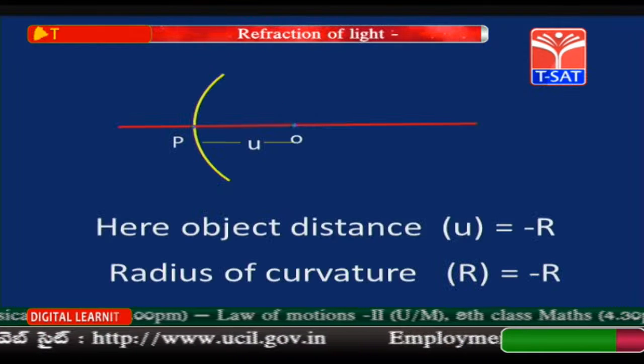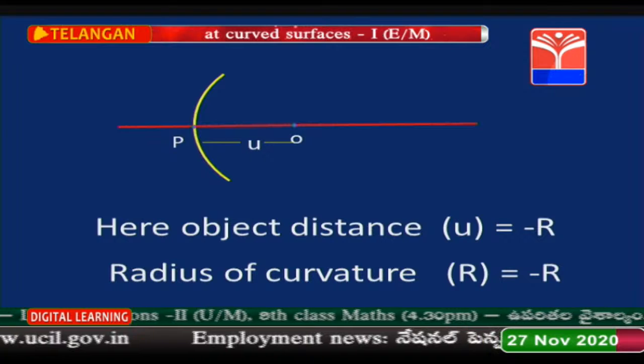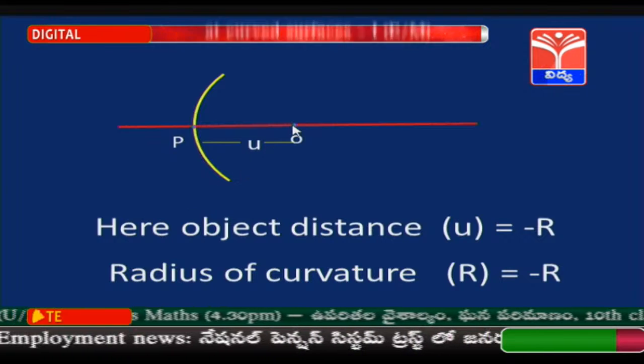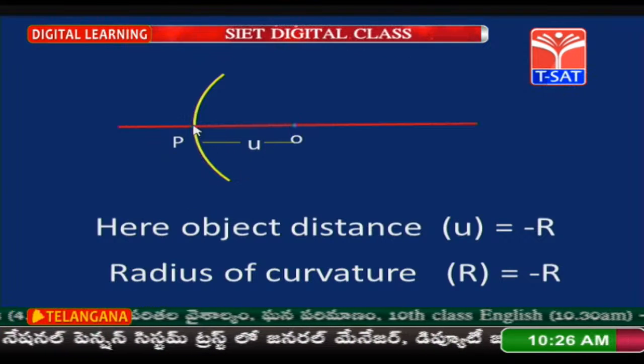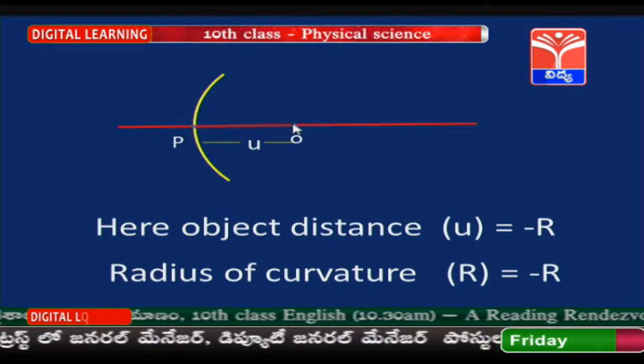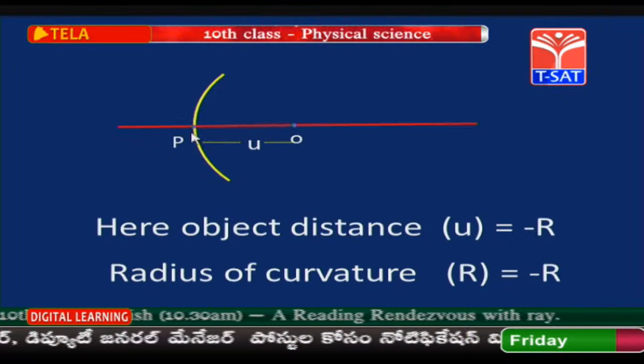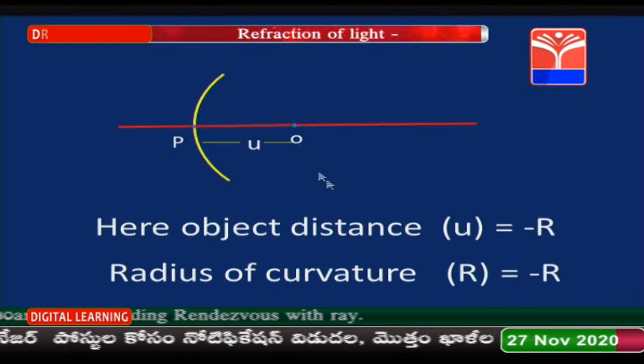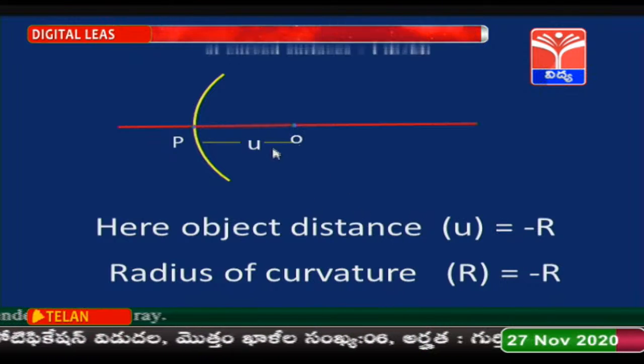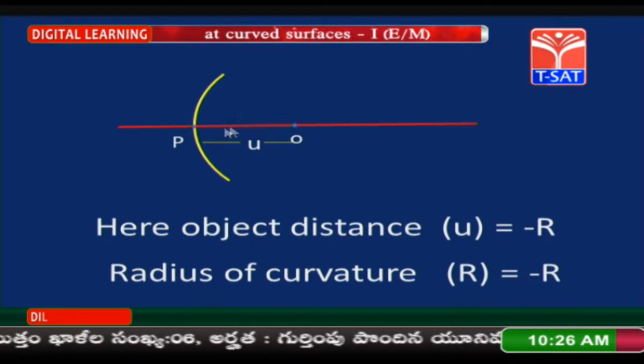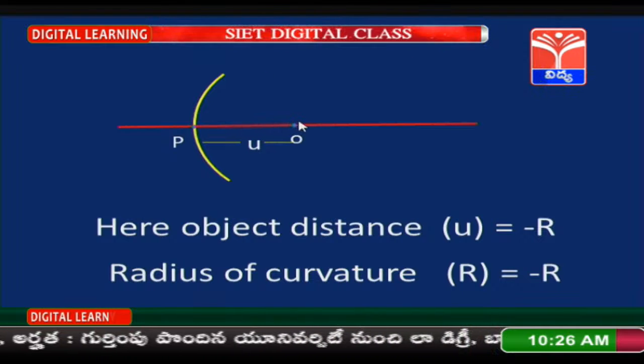Here object distance is minus r according to sign convention. So, here this is the object location and this is the pole. Light rays are coming from the object, so distance should be measured from the pole. So, object distance is minus r. The radius of curvature P to O is also minus r.